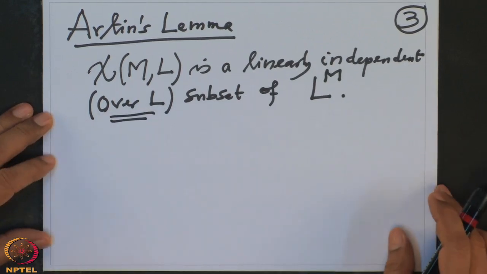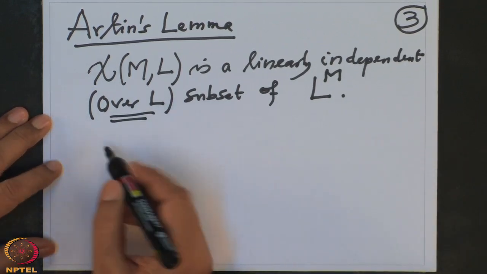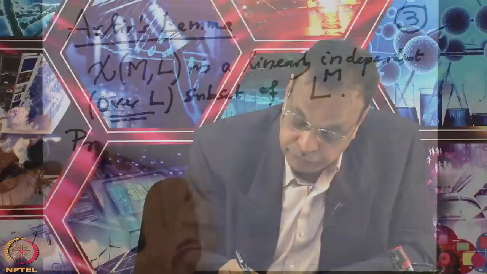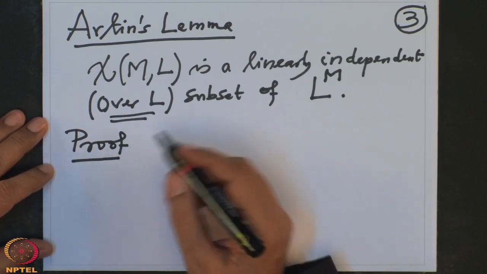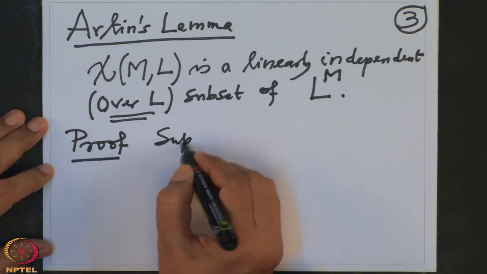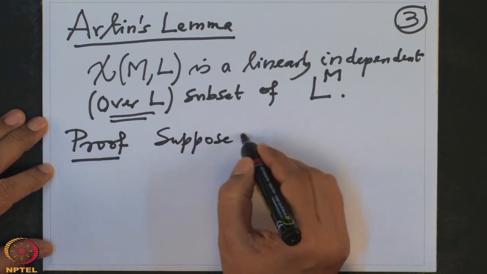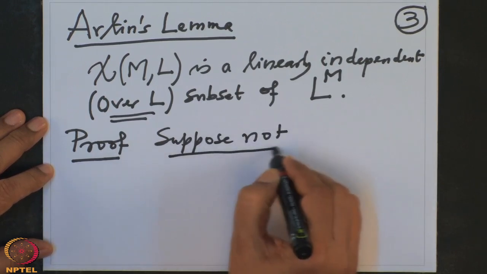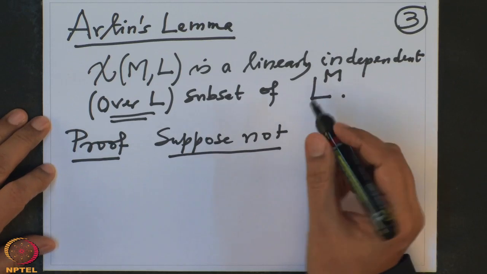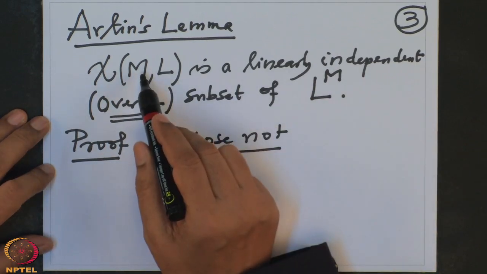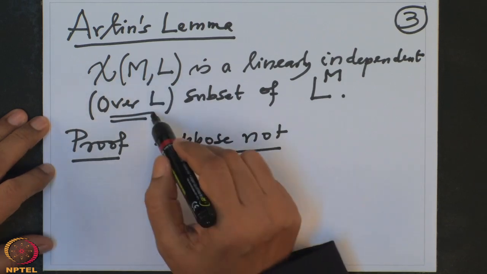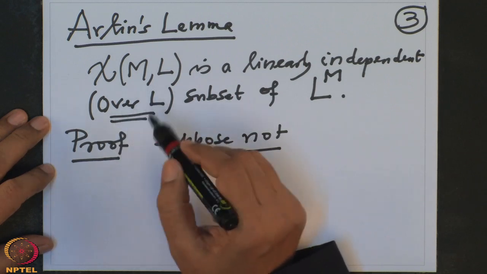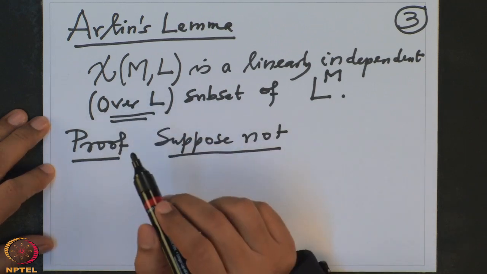So, let us prove this first. This is very simple. So, proof. So, suppose not. Suppose not. That means what? That means there are finitely many elements in chi(M, L) and there is a linear relation among them with coefficients in L. But among all such relations, I am going to choose a relation which has a minimal length.